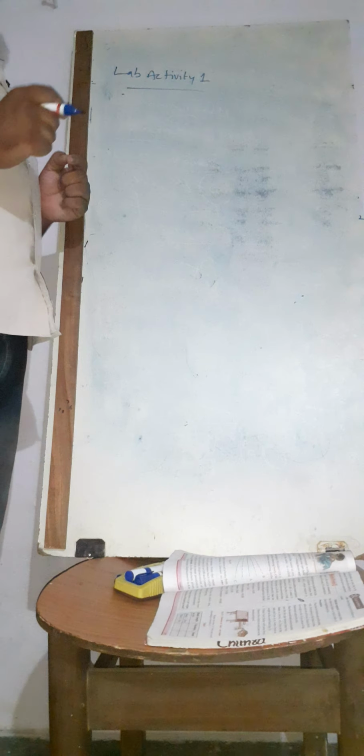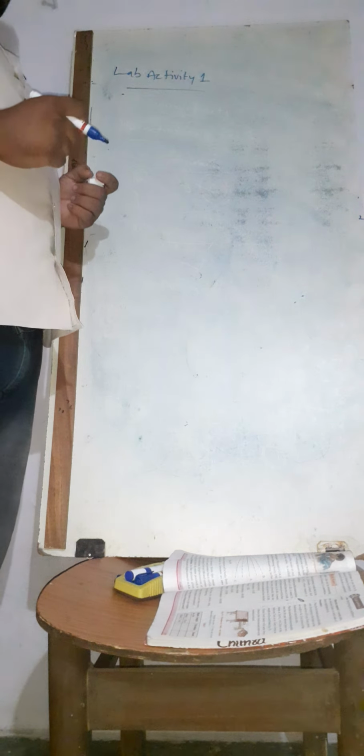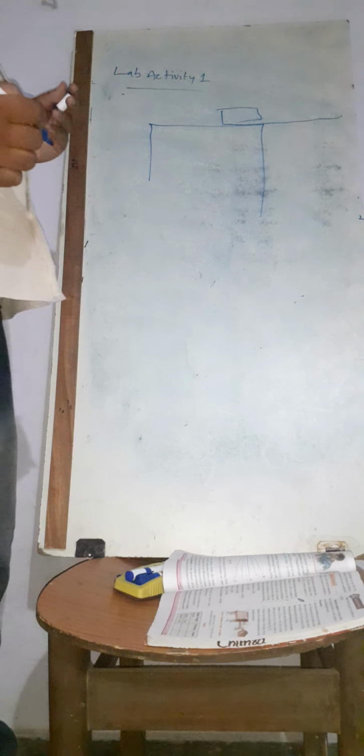What I am doing is taking a table, a book, and a scale. Here, the intensity of sound will depend upon the number of vibrations of the body. Normally, I take a table, place a book on the table, and under the book I place a 20-centimeter scale. After placing the scale, I hit it.